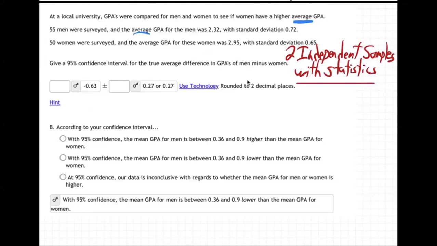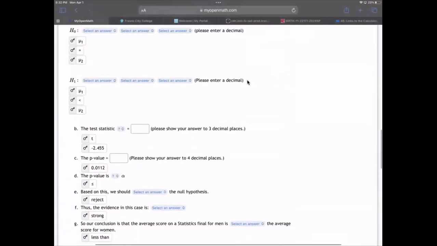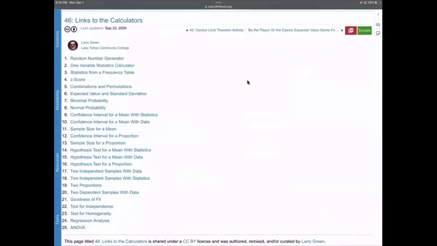Statistics. That's the calculator we're going to use. Two independent samples with statistics, because we don't have data. So let me show you the online calculator. Here it is. Two independent samples with statistics, number 18.